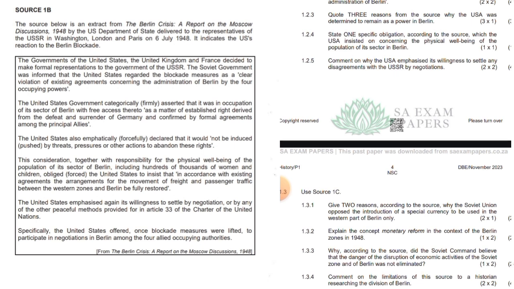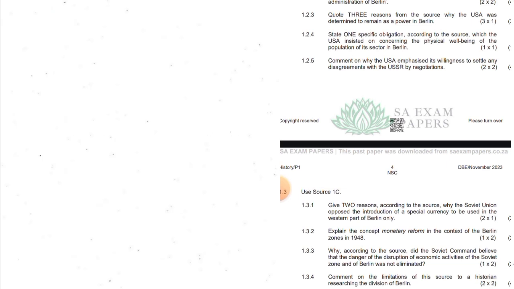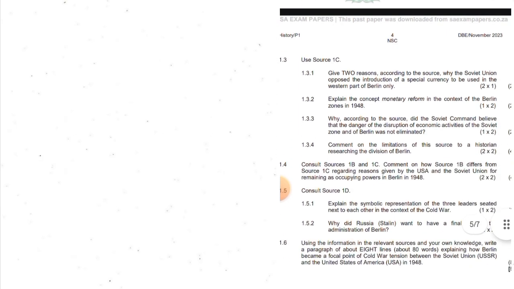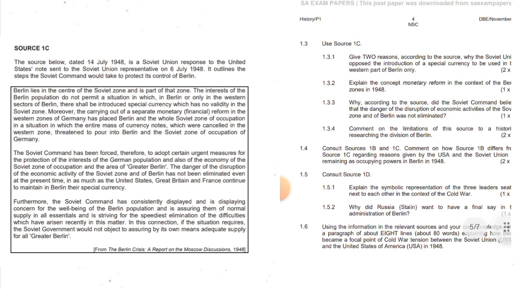The USA was not prepared to engage in any military conflict with the USSR. The USA was a founding member of the United Nations organization that supported settlement of disputes by negotiations. The USA was a signatory to the Charter of the United Nations that called for settling issues through negotiations. Other answers on the screen, guys. Use source C. Okay, you can check the source, guys.